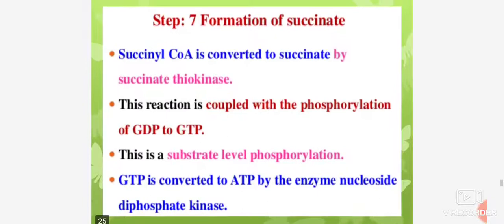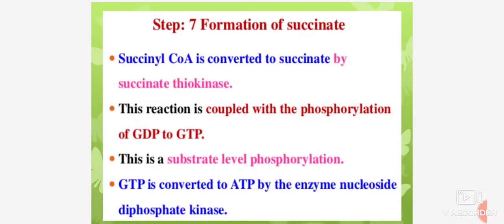Then step 7, formation of succinate. Succinyl coenzyme A is converted to succinate by succinate thiokinase. This reaction is coupled with the phosphorylation of GDP to GTP. This is a substrate level phosphorylation. GTP is converted to ATP by the enzyme nucleoside diphosphate kinase.